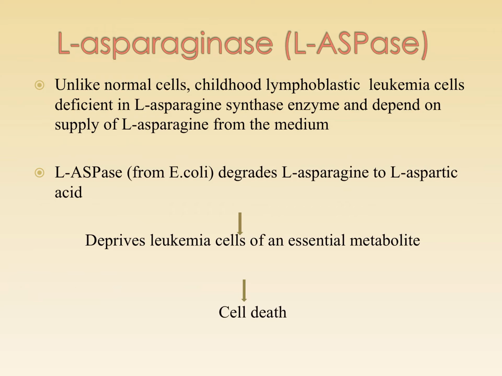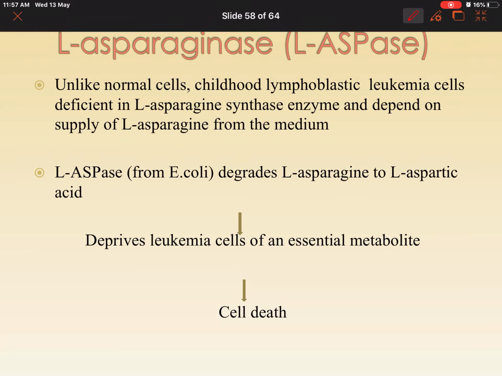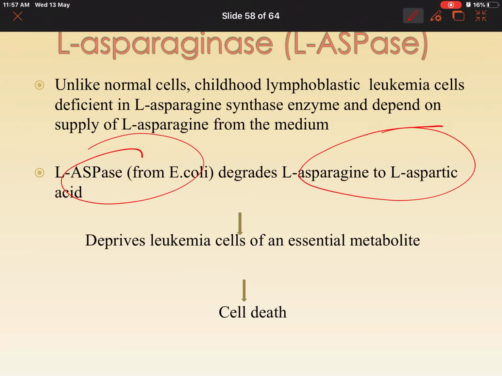What is the role of this? L-asparaginase degrades L-asparagine to L-aspartic acid. So what happens? These cancer cells don't have the enzyme asparagine synthetase, so they are not able to make asparagine. Because they are not able to get asparagine, they tend to die. So the leukemia cells can't produce L-asparagine, so they are going to die.